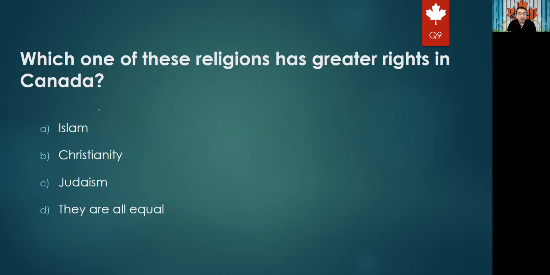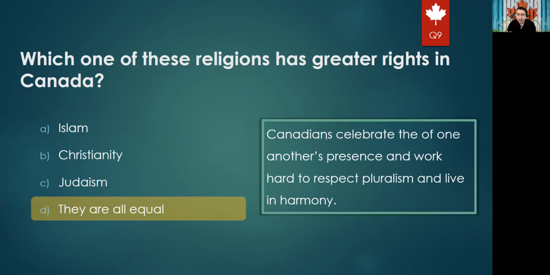Okay. Next question would be, which one of these religions has greater rights in Canada? Islam, Christianity, Judaism, or they are all equal? Yeah, we know that all Canadians respect all religions, and everyone can practice their religion without any problems. So the right answer will be option D, they are all equal. As there is a sentence in the book that says, Canadians celebrate the presence of one another and work hard to respect pluralism and live in harmony. So all Canadians live in harmony and they respect each other's religion and each other's actions.